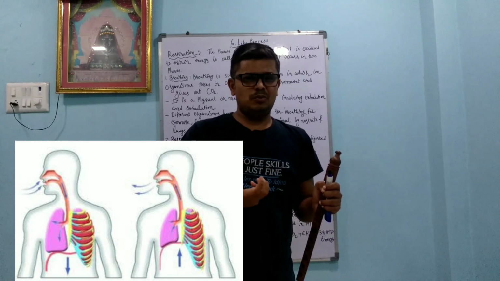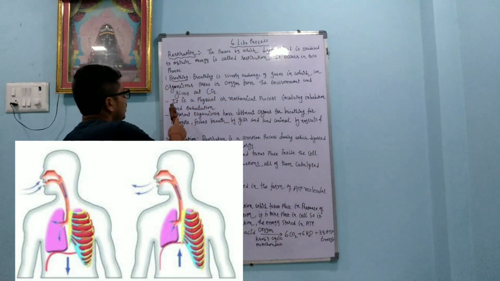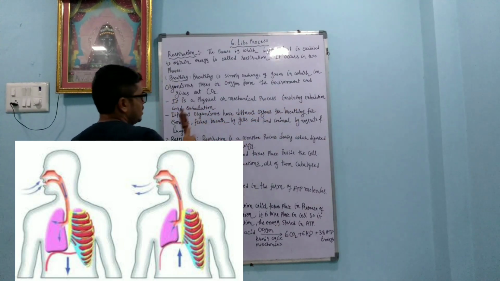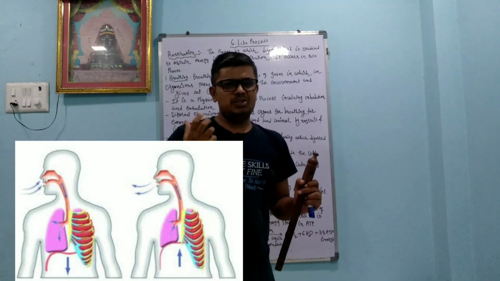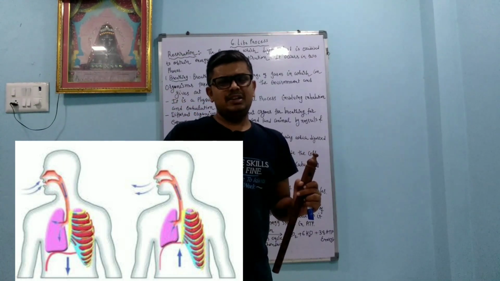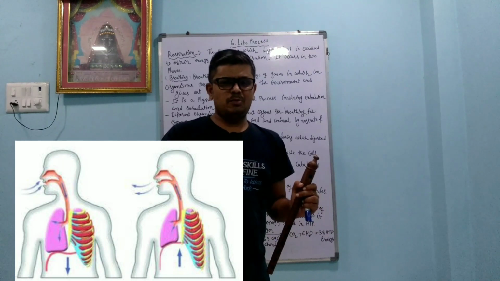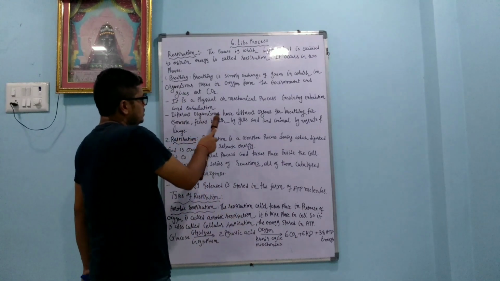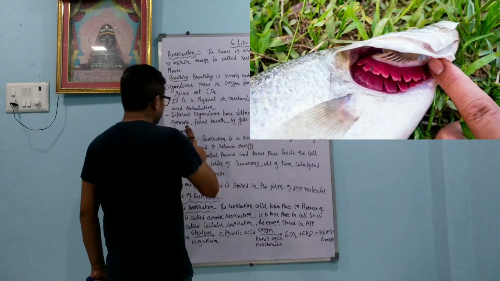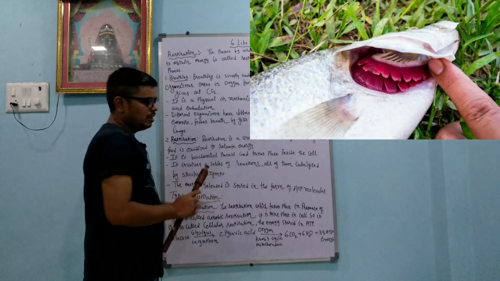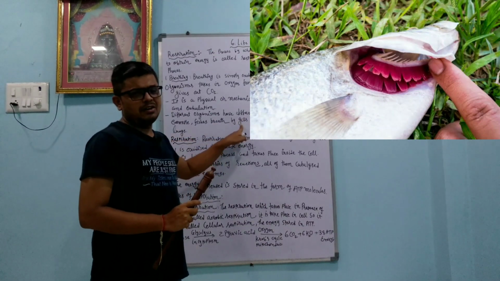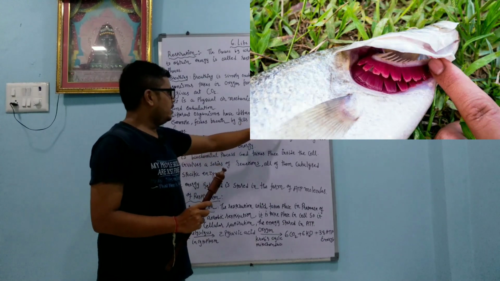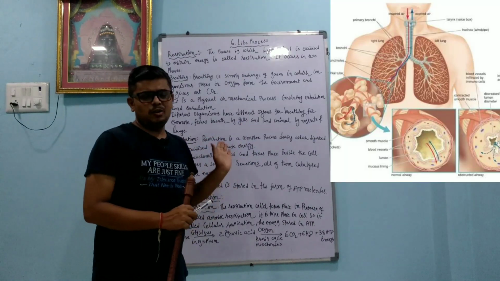So breathing plays a major role. It is a physical or mechanical process involving inhalation and exhalation. In inhalation, most of the oxygen enters the body, and by exhalation most of the carbon dioxide goes outside the body. That is the most important process. Different organisms have different organs for breathing. For example, fishes breathe by gills, and land animals by nostrils and lungs. You have to remember that.